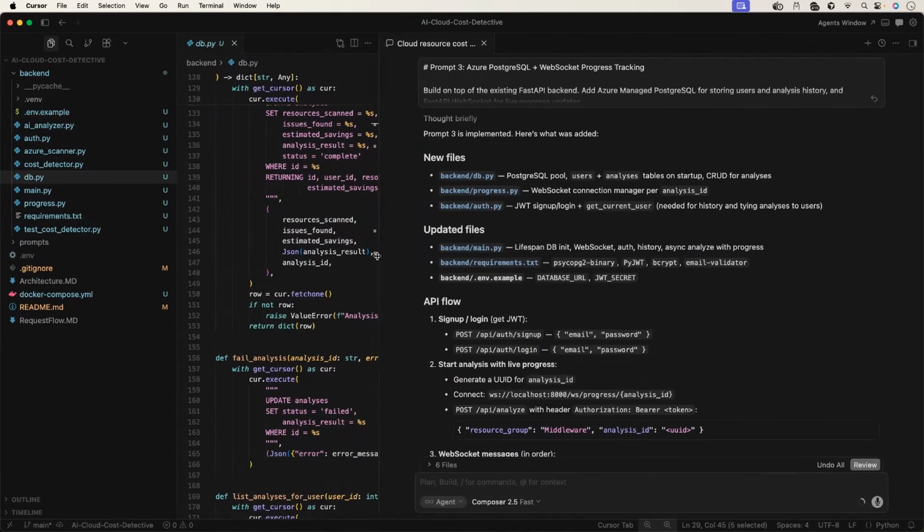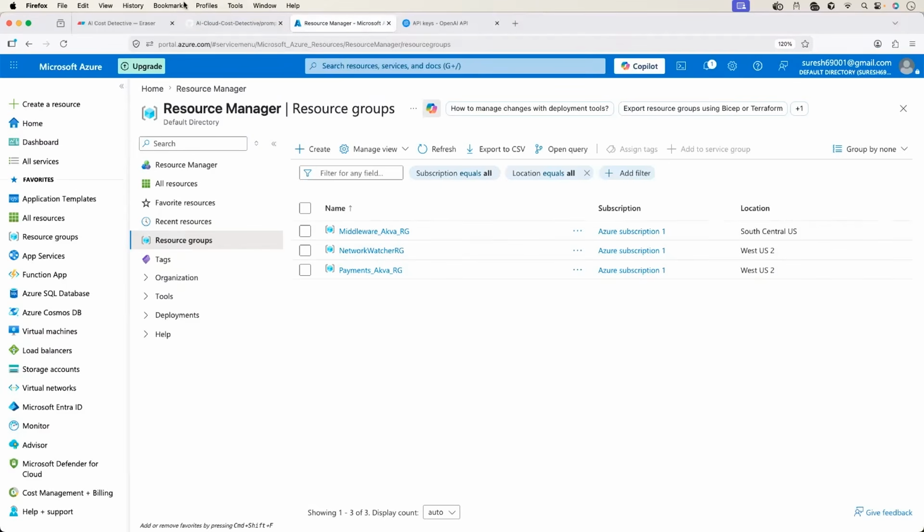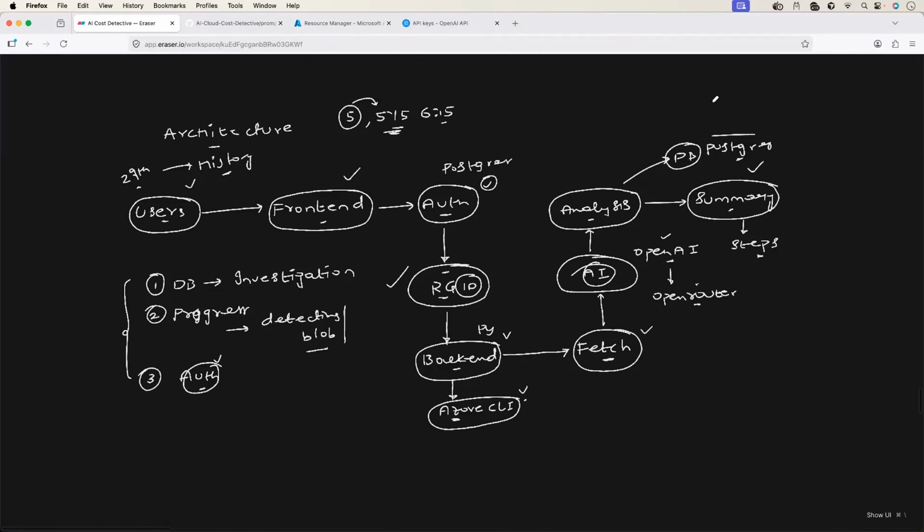Okay, so this part is also complete. So we have our Postgres database set up. All this information is complete. Now we are only left with front-end implementation and the front-end connection with the backend.